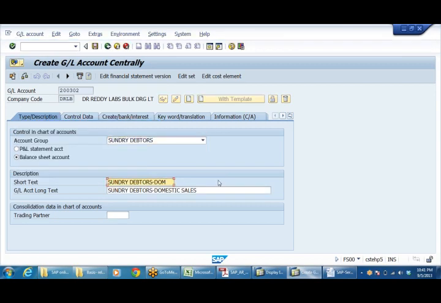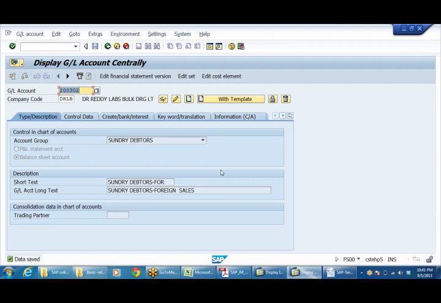Sundry debtors domestic. Here, sundry debtors foreign, or international sales.